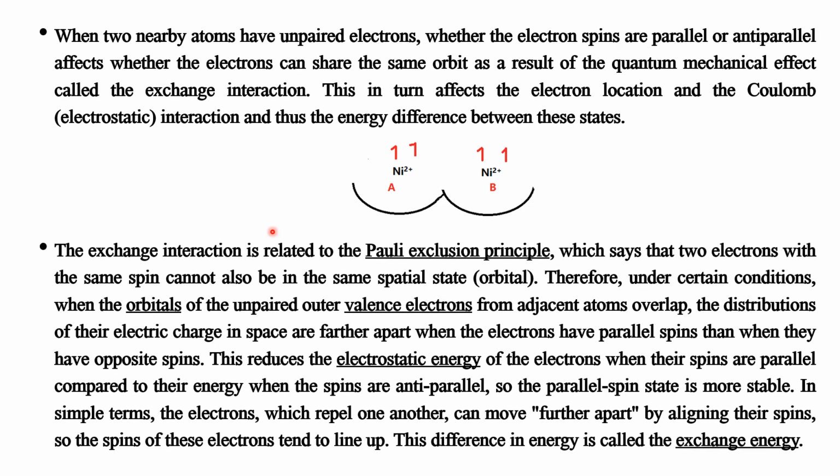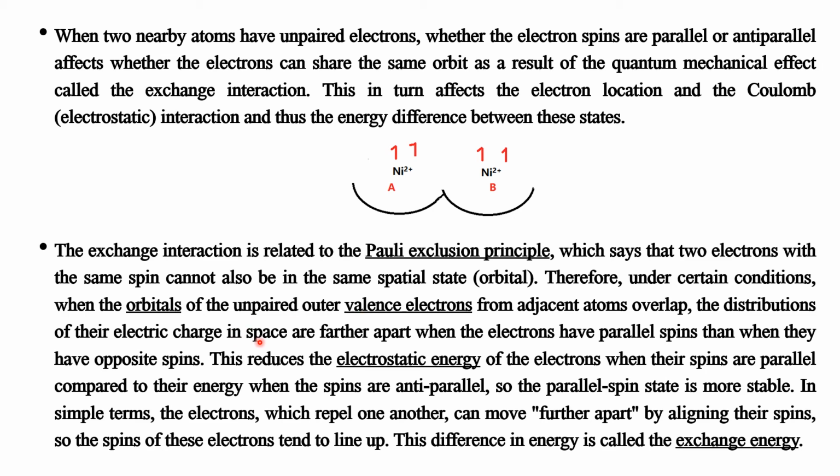The exchange interaction is related to the Pauli exclusion principle, which says that two electrons with the same spin cannot also be in the same spatial state or orbital. Therefore, under certain conditions, when the orbitals of the unpaired outer valence electrons from adjacent atoms overlap, the distributions of their electric charge in space are farther apart when the electrons have parallel spins than when they have opposite spins.